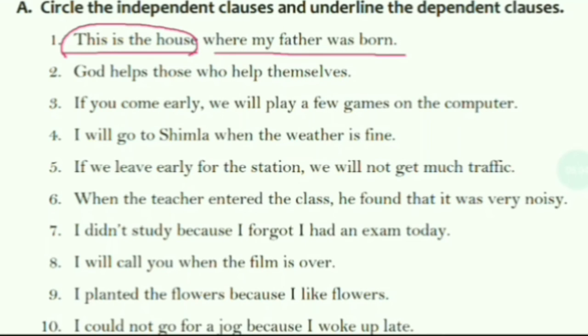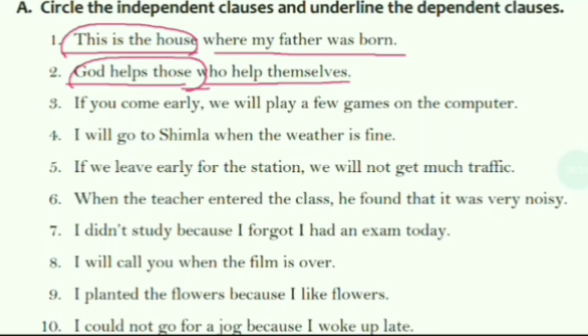The second one is, God helps those who help themselves. Let's recognize the two clauses. God helps those, this is the first clause. Who help themselves, this is the second clause. The independent clause is God helps those, as it can stand alone, whereas who help themselves needs the other clause to complete its sense.